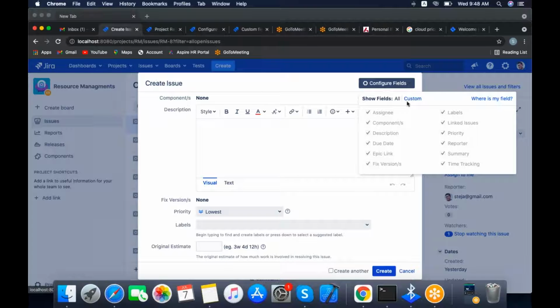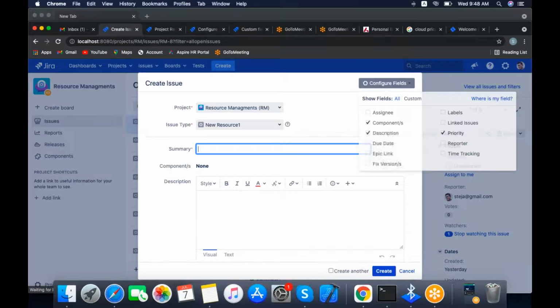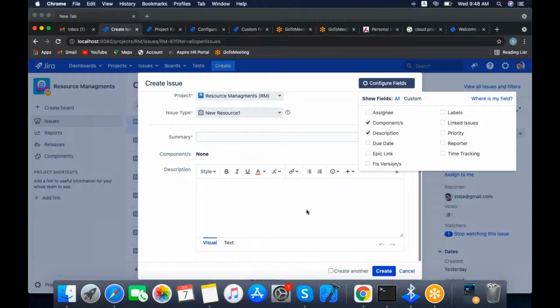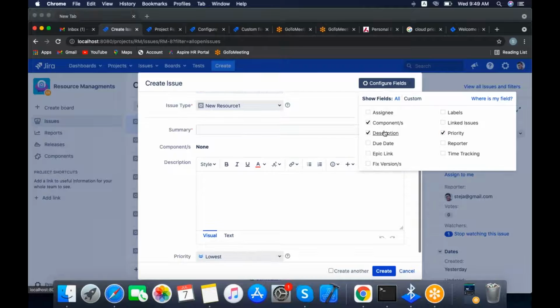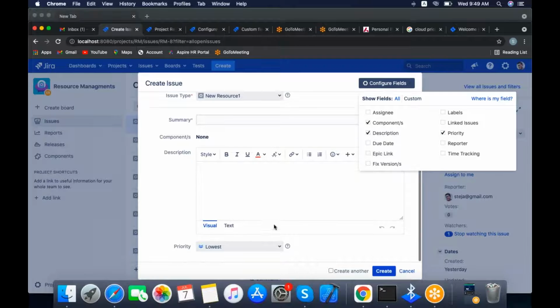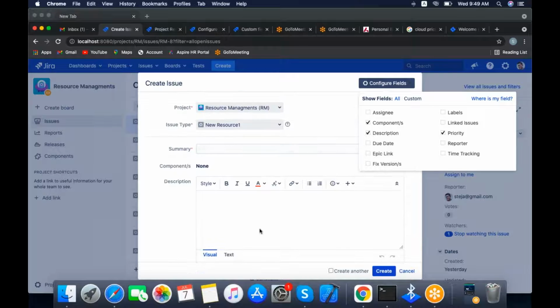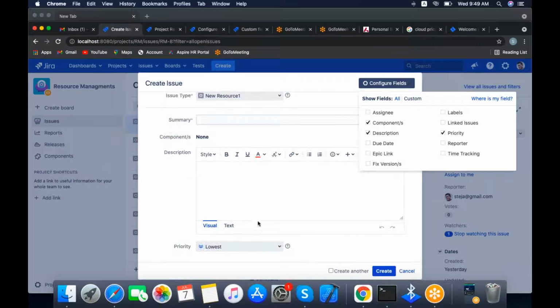where is my custom field? Yeah, if you click priority, only the fields with tick marks will be there, like components, description, priority. Previously you saw n number of fields, all the fields associated to the screen.